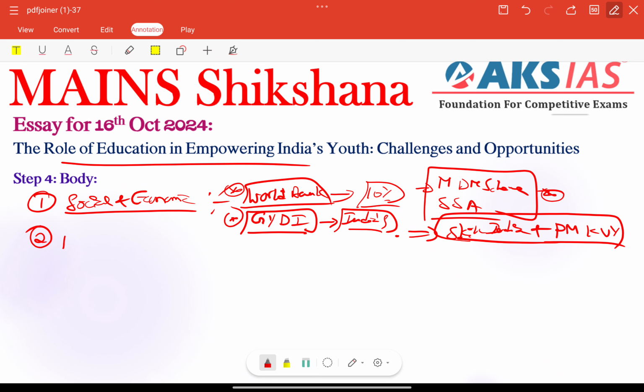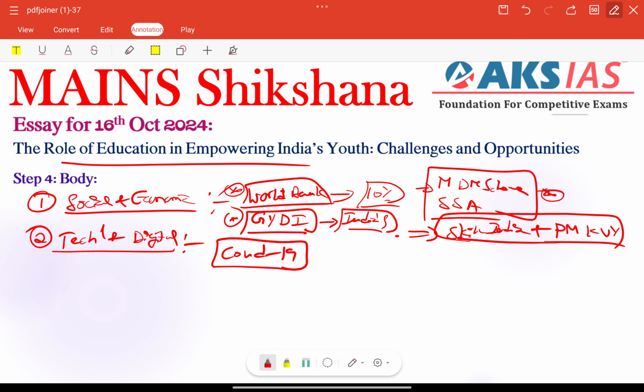So the next important thing is technological. We can include the technological and digital revolution also here, a digital dimension. After the COVID-19 pandemic, if we observe, the rise of digital platforms and technology has transformed the entire education system in India, right? We just inform about these post COVID-19 factors or developments, right? Before talking about initiatives, whatever initiatives we have, we can connect here. We have the Digital India initiative, or the launch of platforms like Diksha, and also Swayam.